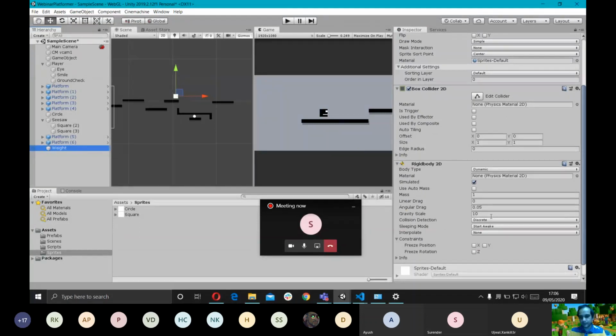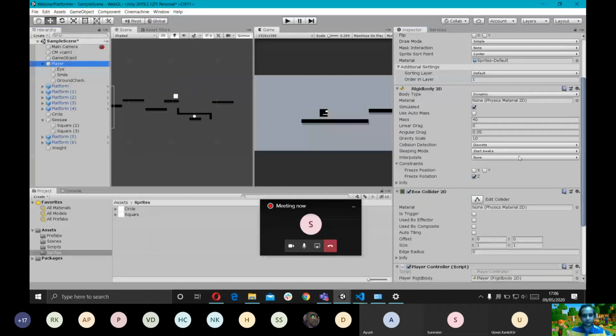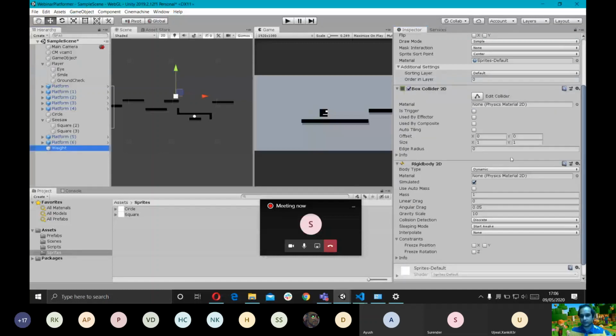So we need the seesaw to be heavier than the player so that it can keep the seesaw down while we go to the next platform. The mass of the player was, I think, 40, right? It's 40. So I'm gonna give this weight something like 60.